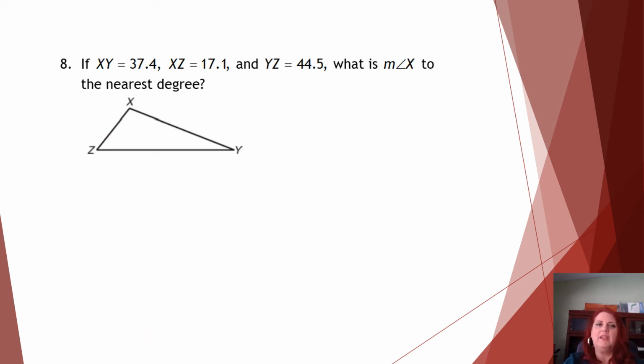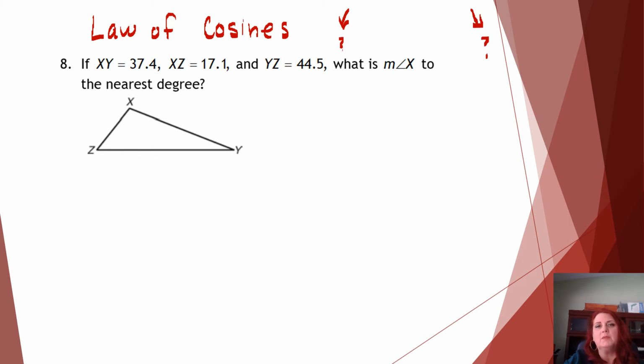On number 8, they gave us 3 sides, and it's not a right triangle, so we're going to use the law of cosines. And remember, on those, either the front or the back is going to be where we don't know something. This time it's an angle, so it's going to be the back. Let's put in what we do know. XY is 37.4, XZ is 17.1, and YZ is 44.5.